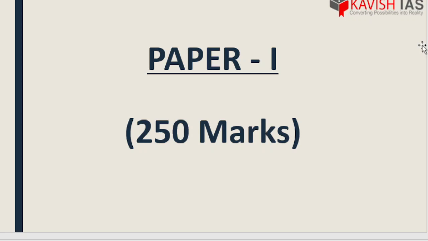For both IAS and WBCS, for anthropology optional, better to say for any optional, we need to have two papers, paper 1 and paper 2. For IAS, it will be 250 marks for each paper, while for WBCS, the marks will be 200 for each paper.